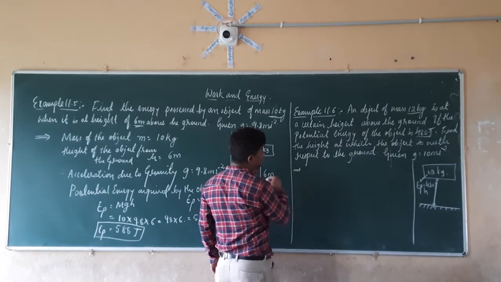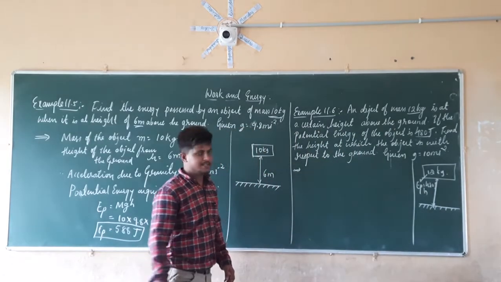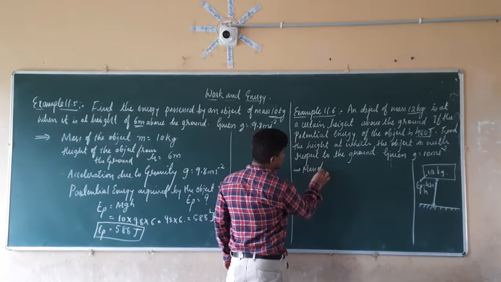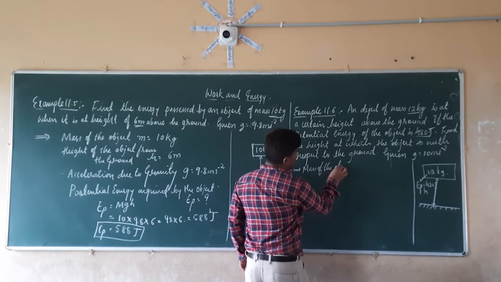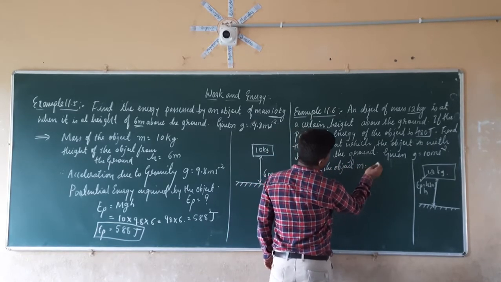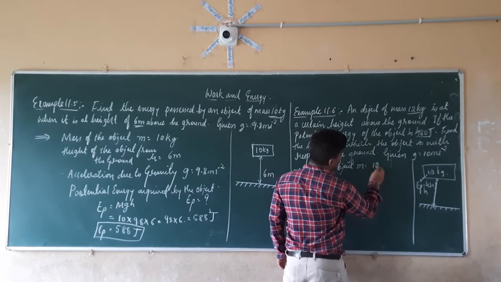For that reason, first we have to write down the given data here. So what are they given here? They are given the mass of the object, M is equal to 12 kg.